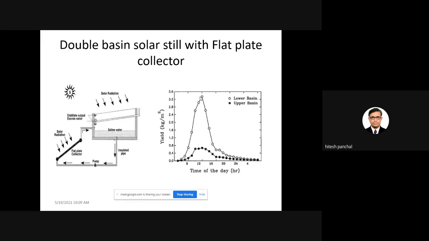That is why, if you compare the performance of single basin and double basin, the distillate output will always remain higher in the double basin solar still.